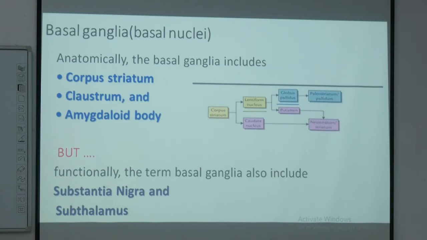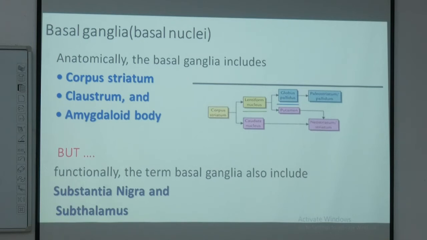Rather, substantia nigra and this particular subthalamus are present in the lower part of the brain. Substantia nigra is even lower, present in the brain stem. So that is why I am saying these basal ganglia or nuclei are spread across and present in the deep substance of the brain.